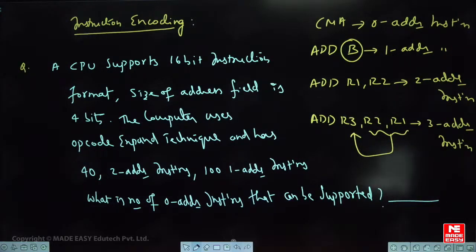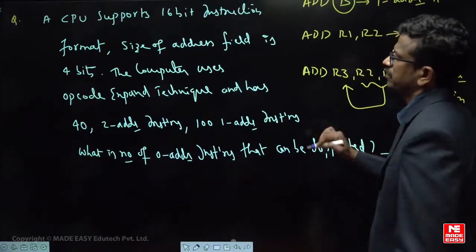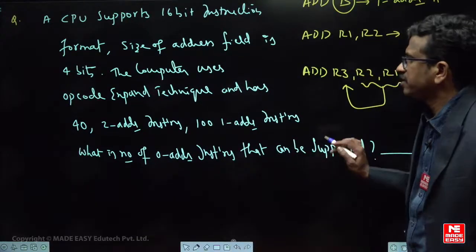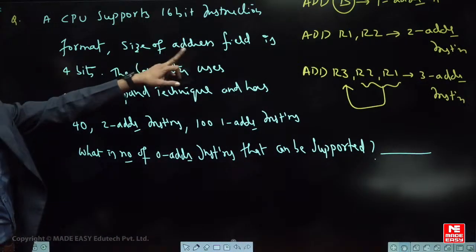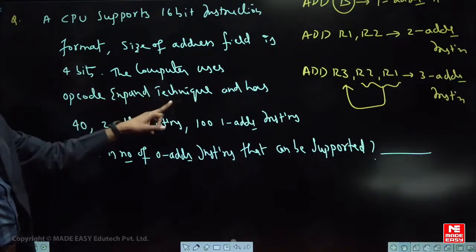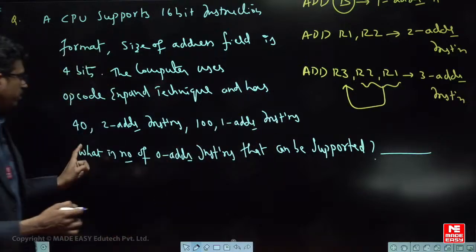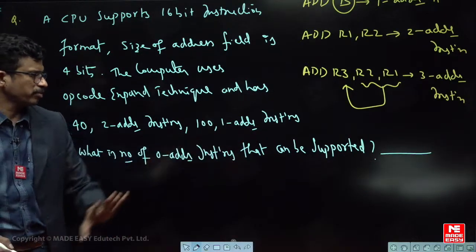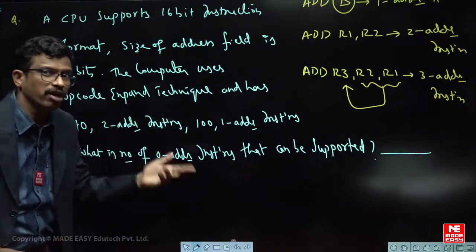How to solve this particular question? Very simple. It is just a game of 2 power n. That's all. With this basic insight, we shall discuss this question. Did you understand the question? The CPU supports a 16-bit instruction format. The size of the address field is 4 bits, and the computer uses the expanding opcode technique and has 42 two-address instructions, 101 one-address instructions, and what is the number of 0 address instructions that can be supported? So tell me, what is the higher order here? Which is the higher order instruction? 2 address. So understand the instruction format well.